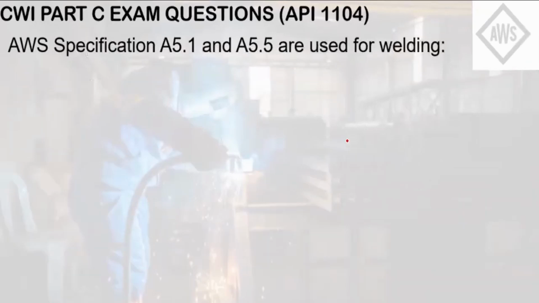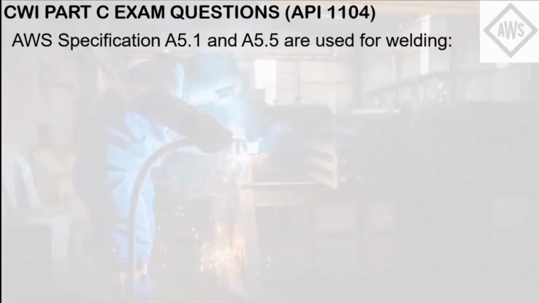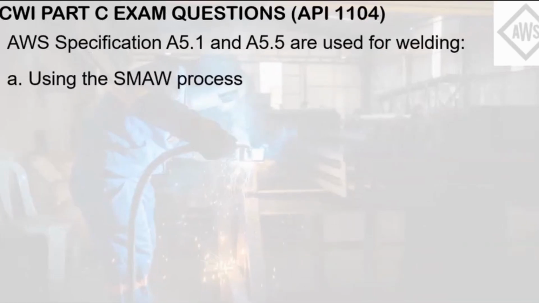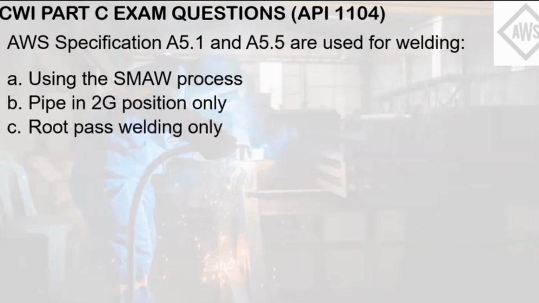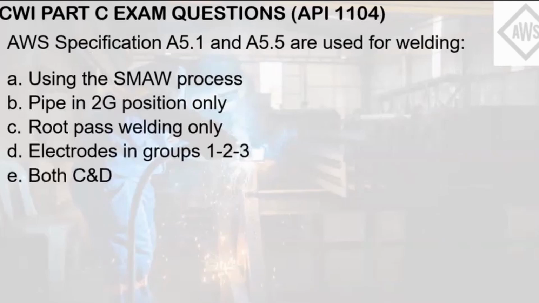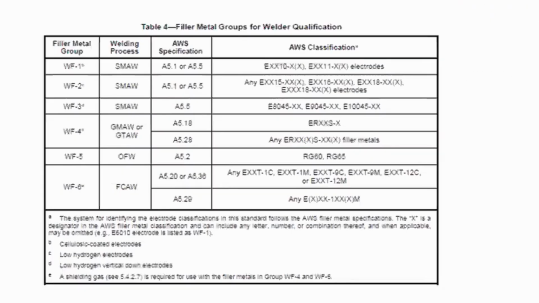Next question. AWS specification A5.1 and A5.5 are used for welding: A, using the SMAW process. B, pipe in 2G position only. C, root pass welding only. D, electrode groups in 1, 2, 3. E, both C and D.